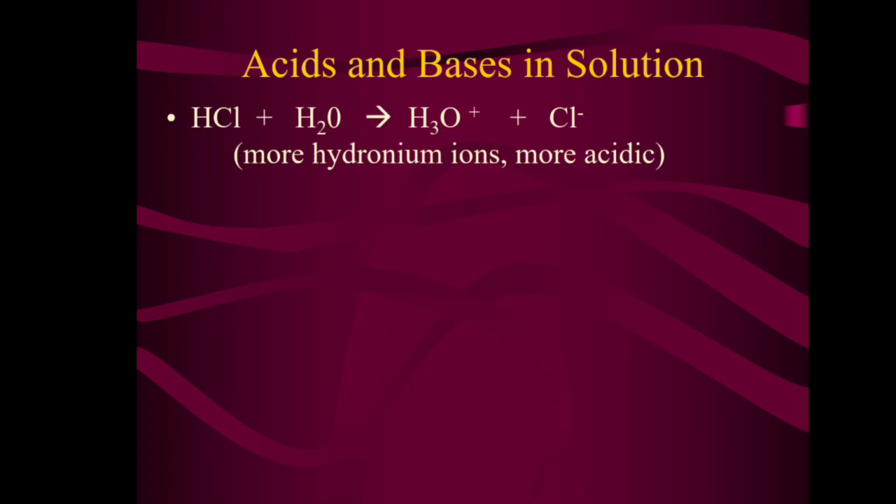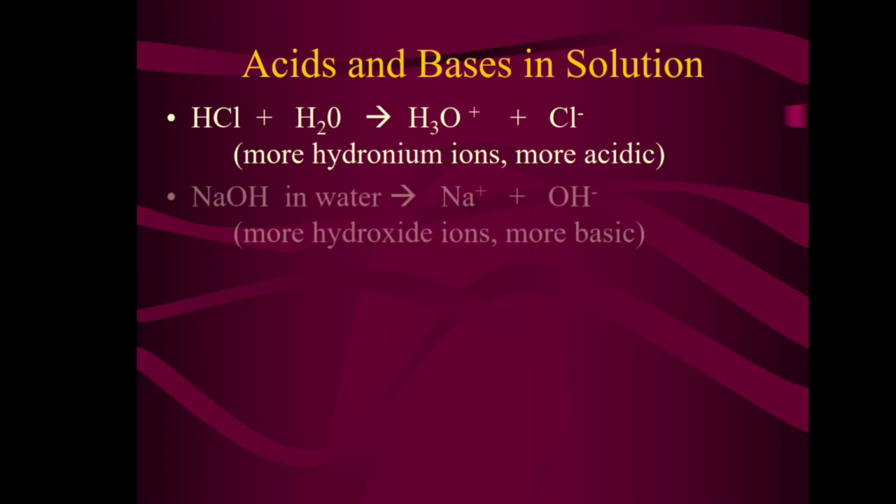Acids and bases in solution. We will see a reaction: HCl plus water gives H3O+ plus Cl-. Here more hydronium ions means more acidic. NaOH, sodium hydroxide, in water gives Na+ plus OH-. That is, more hydroxide ions means more basic. While in case of HCl plus water, more hydronium ions means more acidic.